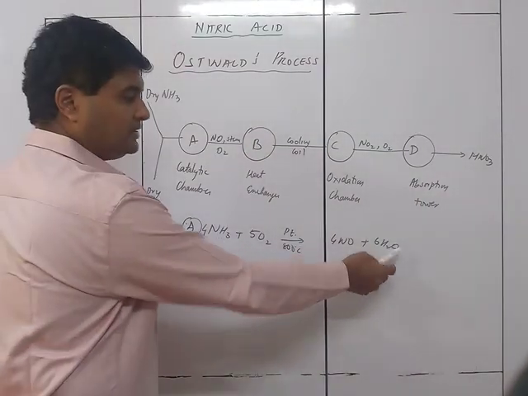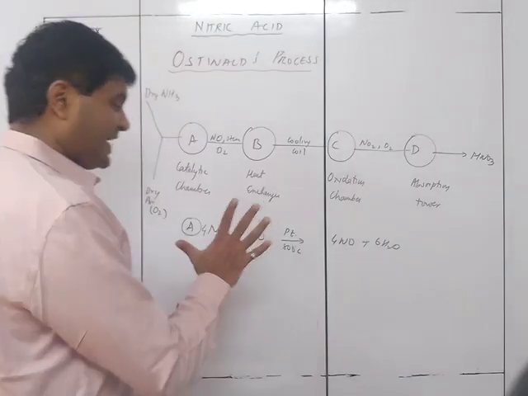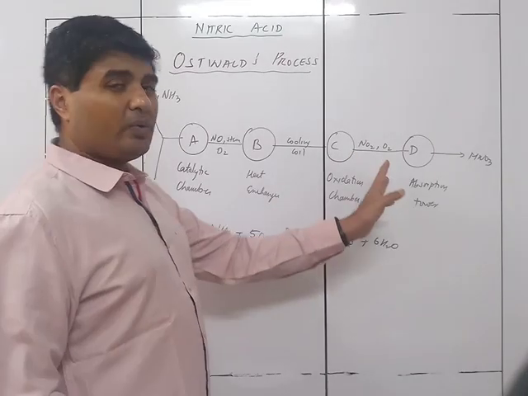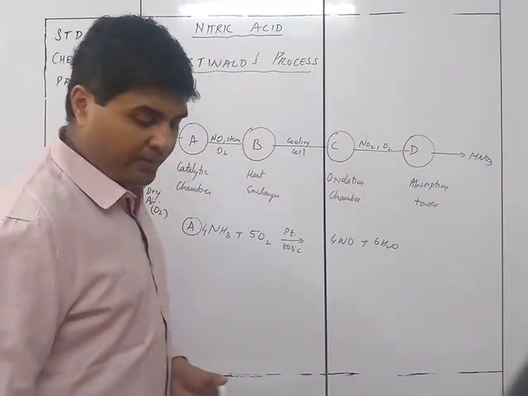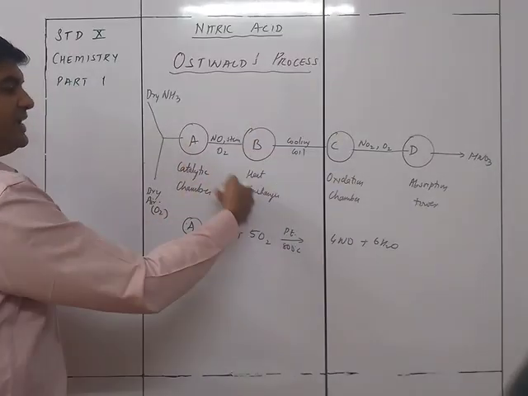You got NO plus H2O, and this NO was mixed with O2 to give you NO2. The same process where NO is converted to NO2 is what we are doing in the production of nitric acid. So we have the first case in this way, and the second part is just the heat exchanger, where we are just heating this process.